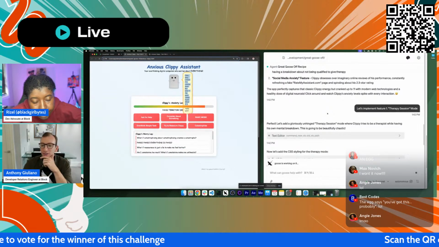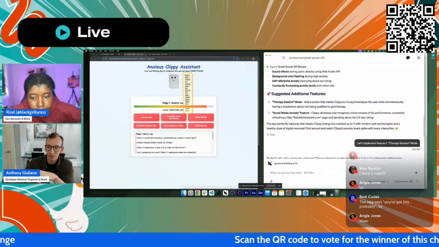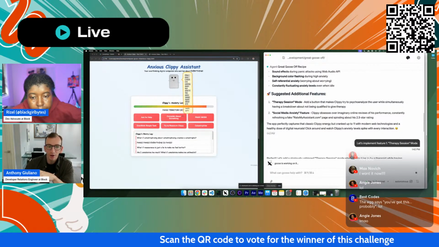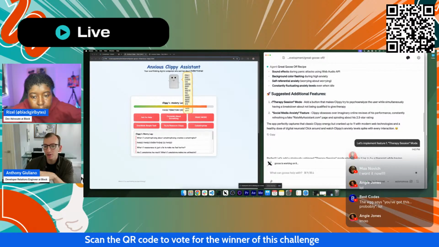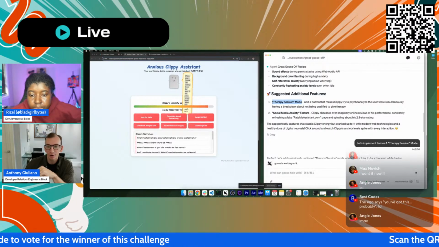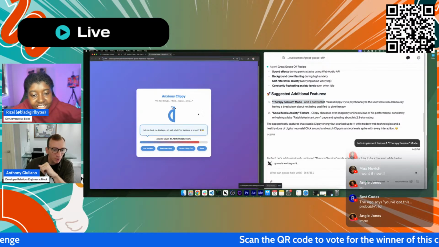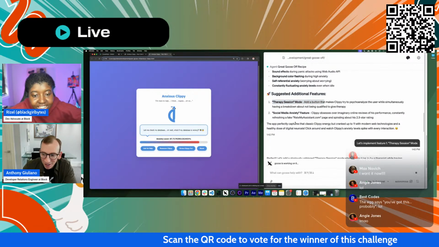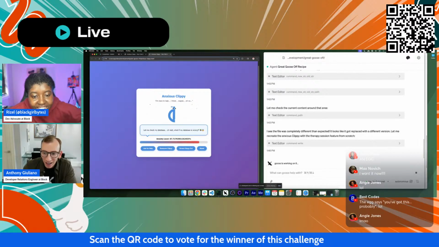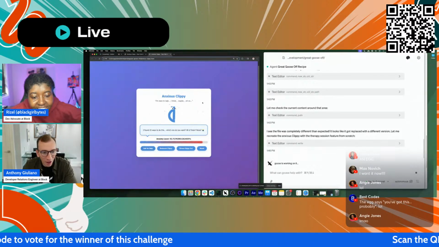Then what I did was, like I said, the recipe has suggested additional features built into it. So once it built this, it was like, hey, you might want to do this too. I thought it was funny if Clippy became your therapist in some way. So this is where we got. It's still working, but it didn't quite develop the therapy session.